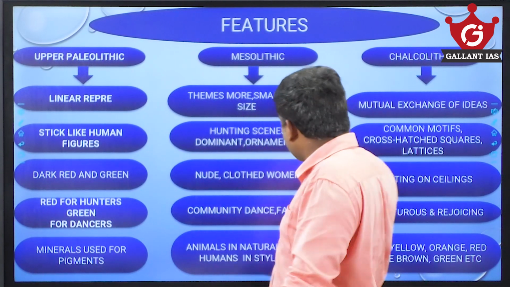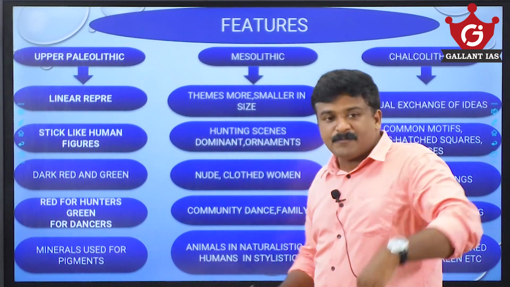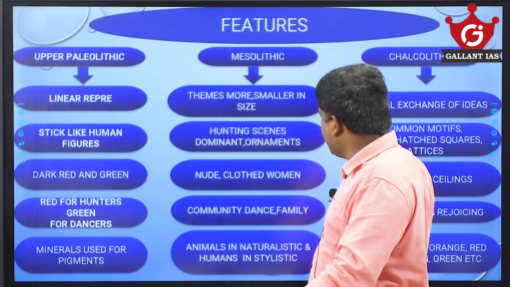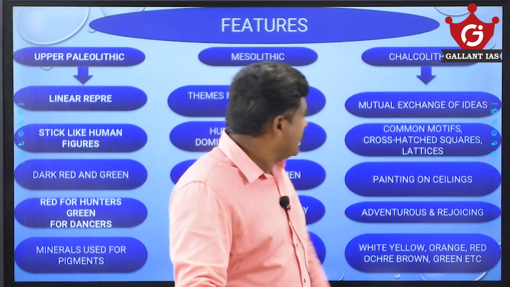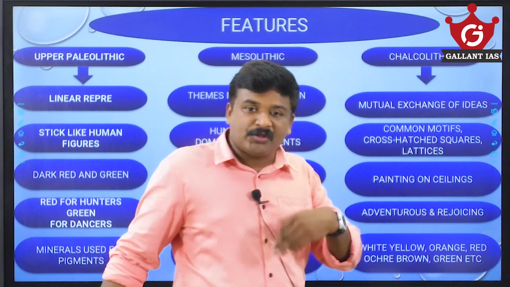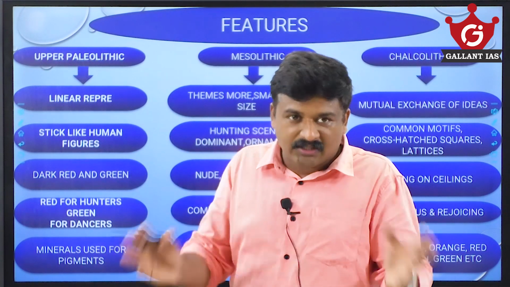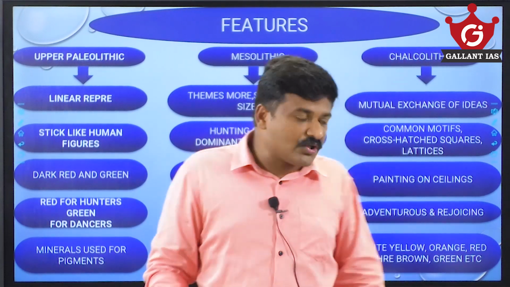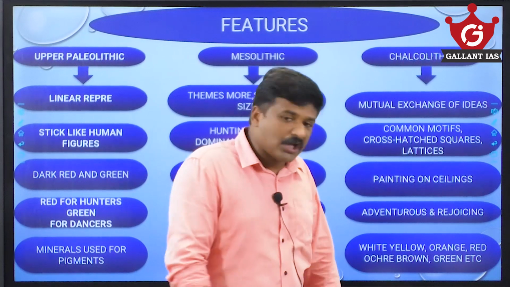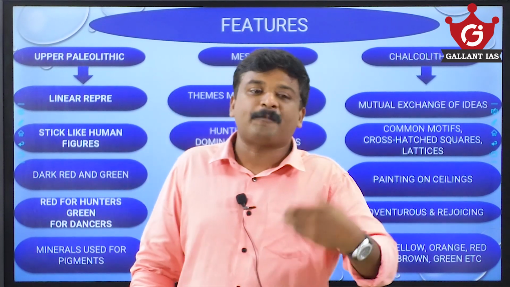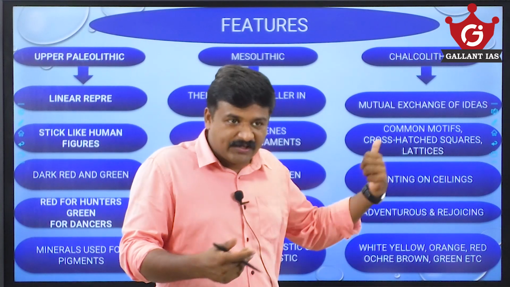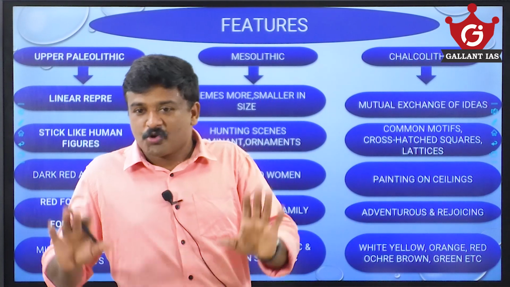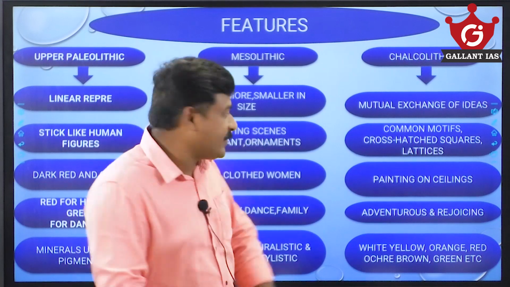Then Mesolithic: themes are more, the size of the painting is smaller, hunting is the dominant scene, and nude and clothed women are presented. Animals are naturalistic and humans are artificial. Coming to Chalcolithic painting, you can see geometrical abstract paintings. The exchange of ideas became themes of painting during the Chalcolithic age. So you must know the core features of prehistoric painting.